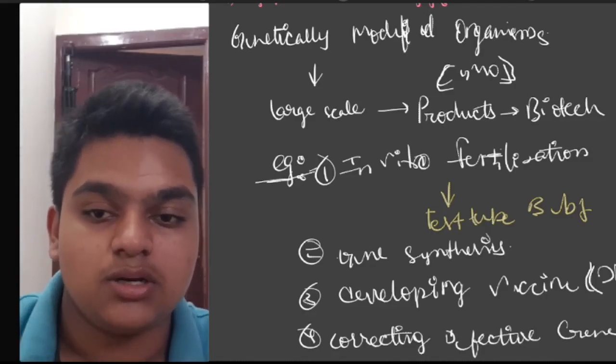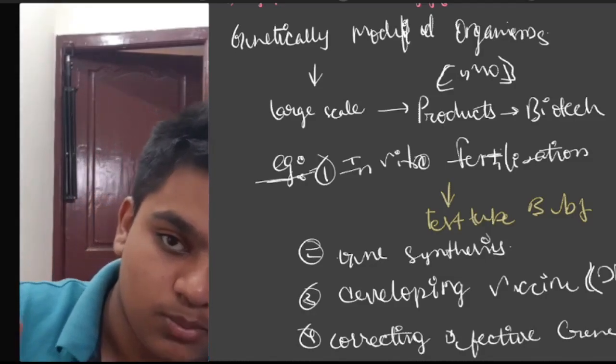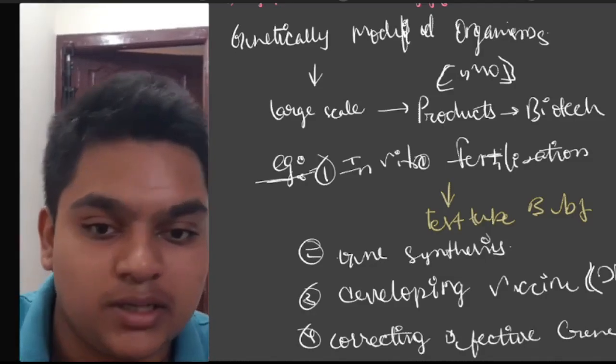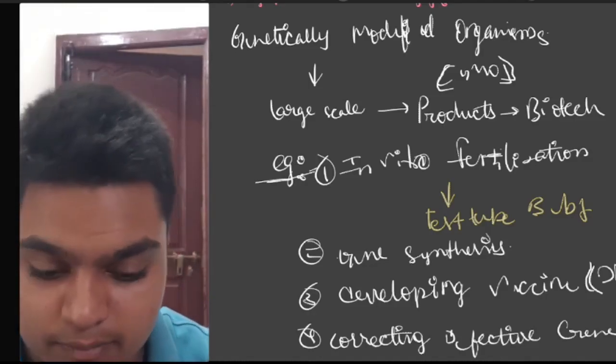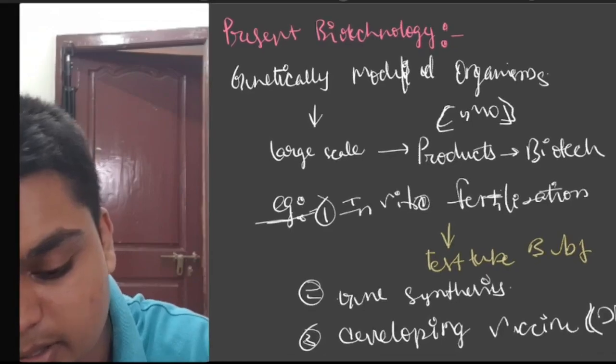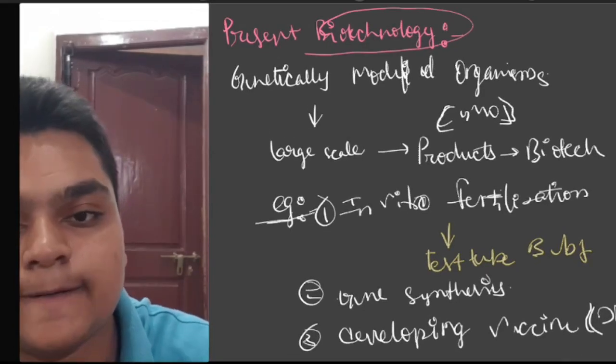This is your SCID, the first gene therapy that was done. It was done on a 4-year-old girl. This is present-day biotechnology. These are the present-day biotechnology examples.